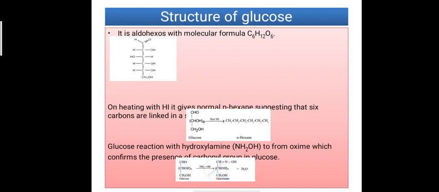The first is that on heating with hydrogen iodide, glucose gives normal hexane, which suggests that the 6 carbons are linked in a straight chain. When glucose reacts with hydroxylamine, it gives an oxime, which confirms the presence of a carbonyl group in glucose.